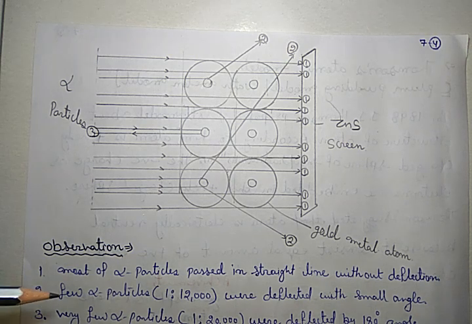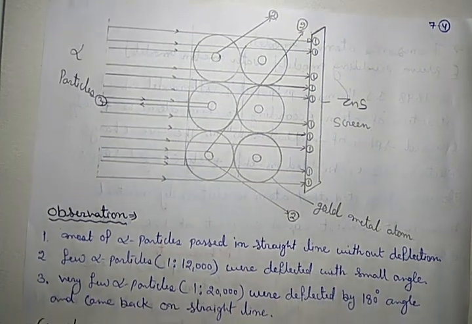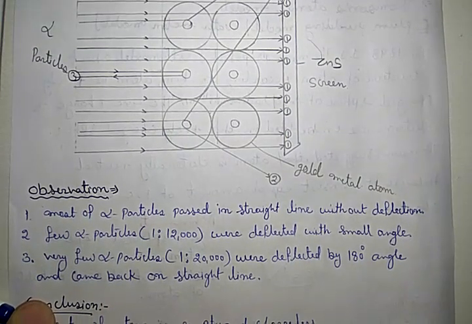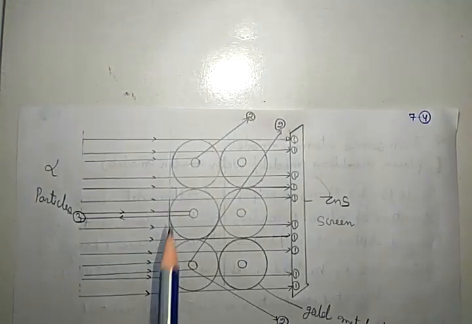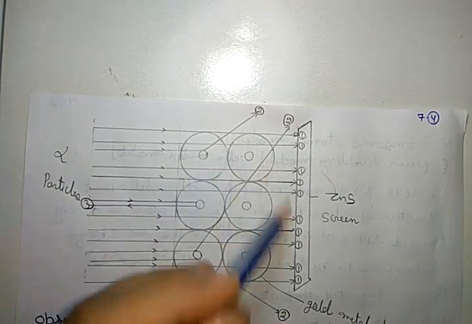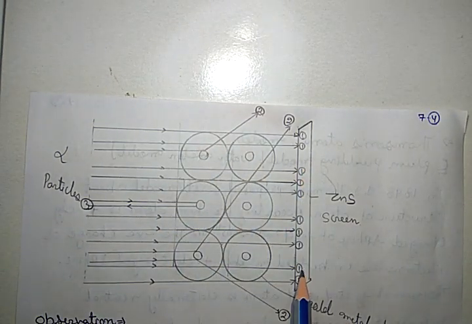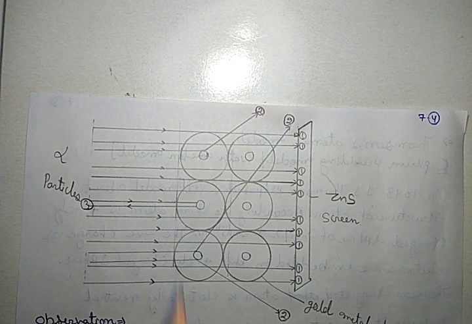First, he observed that most of the alpha particles passed in a straight line without deflection. The second observation was that few alpha particles, about 1 in 12,000, were deflected with a small angle. And the third one was that very few alpha particles, about 1 in 20,000, were deflected by 180 degrees and came back on the straight line. These are gold atoms, and that is the ZnS screen, and those are the alpha particles bombarded.